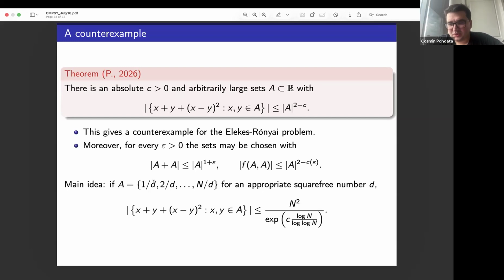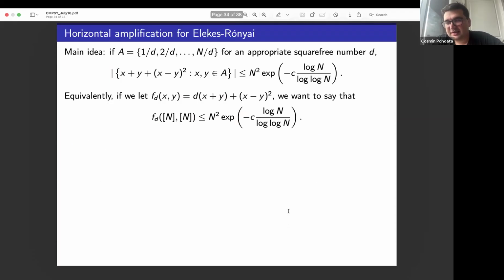The main idea is to look at the interval 1 up to n dilated by an appropriate square free number, and then to look at the values of this polynomial where x and y are sampled in here. And I claim that the image set is at most n divided by this Ramanujan saving. It's not the power saving yet, but it can be amplified.